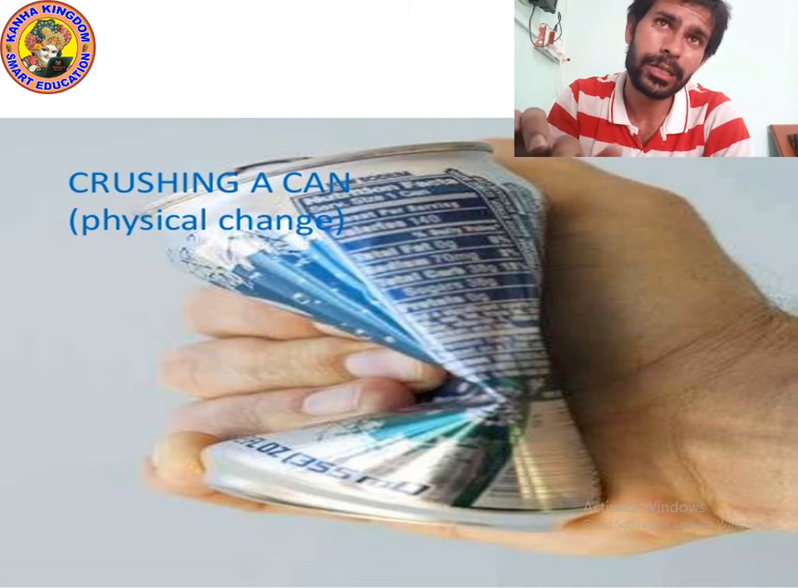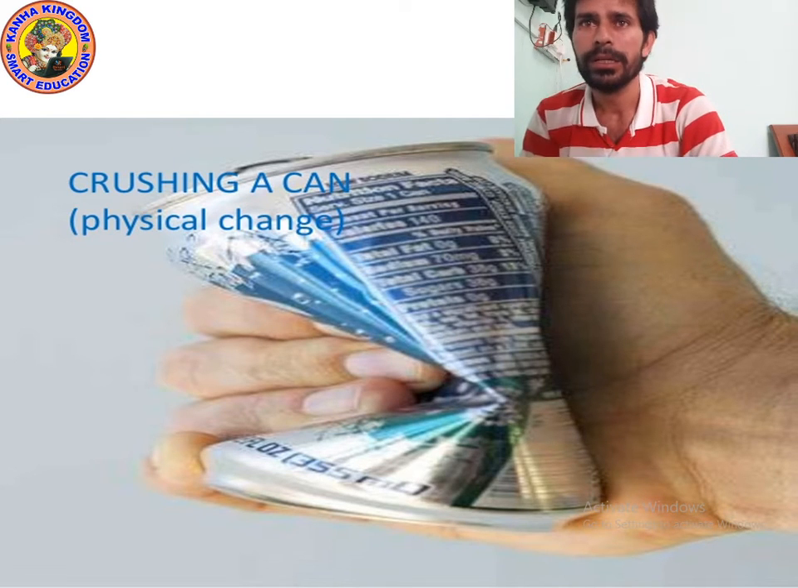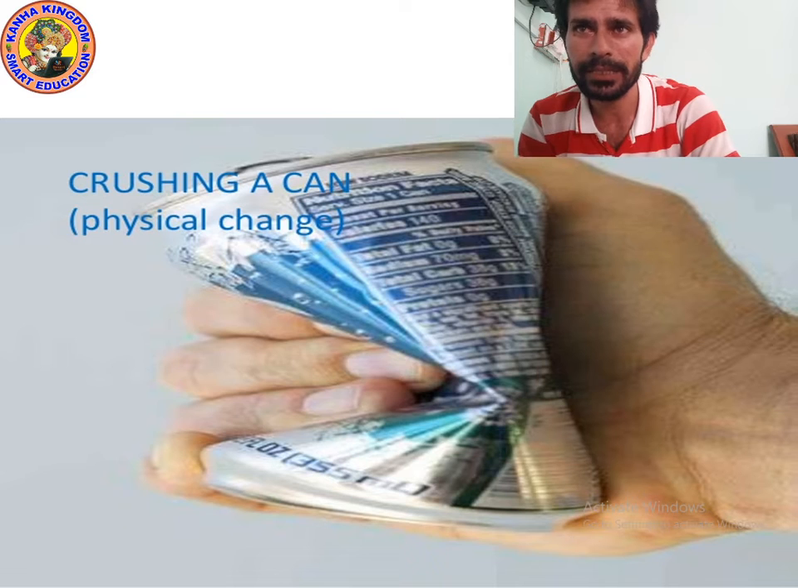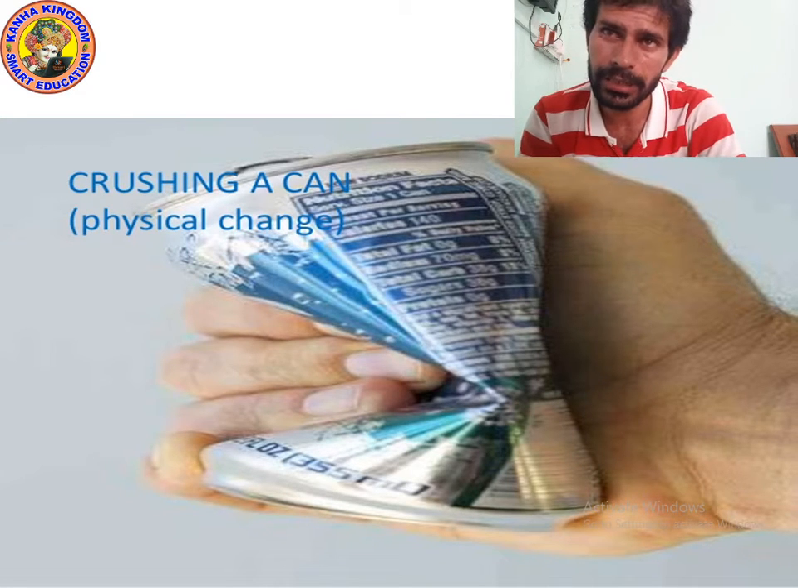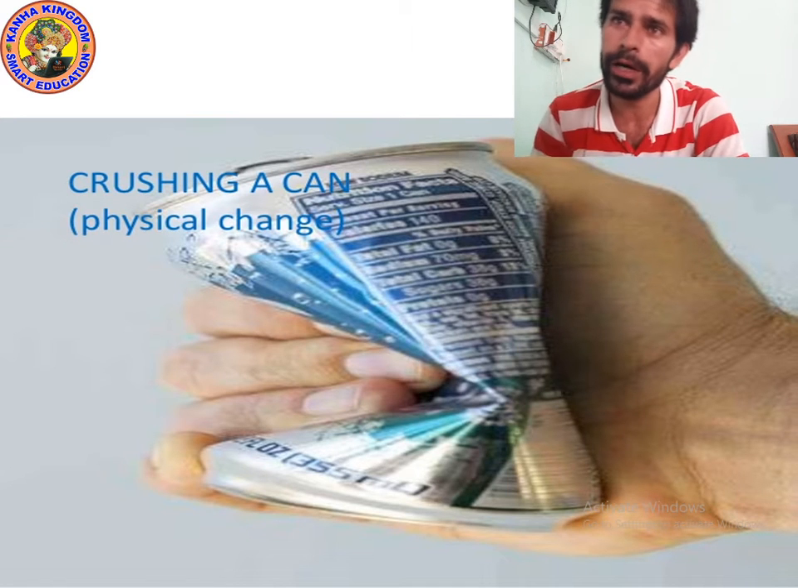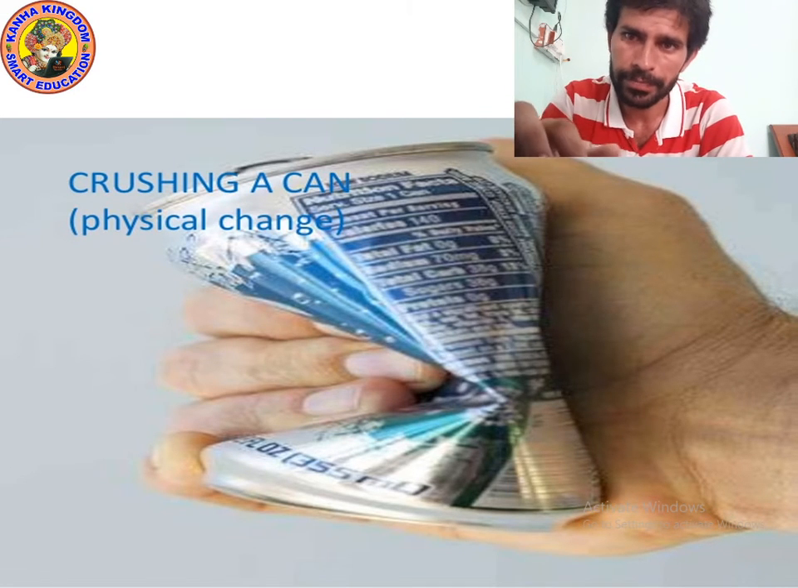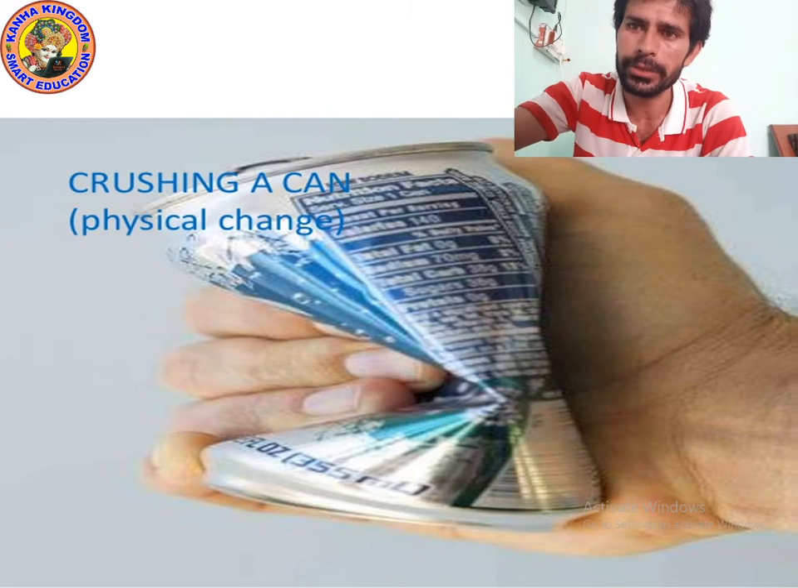As I already told you, what is the definition of reversible change? Reversible change is an effect on a substance which can then be returned to its original state. The change alters only the physical state of the substance; no new substance is formed. Okay, I hope you understood. Now let's move on to the next point.